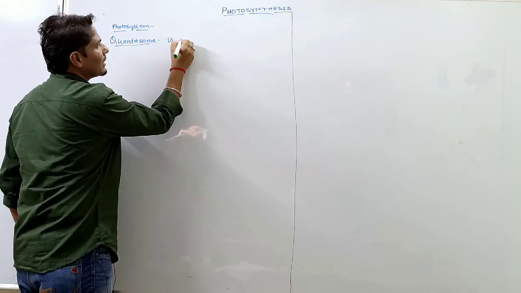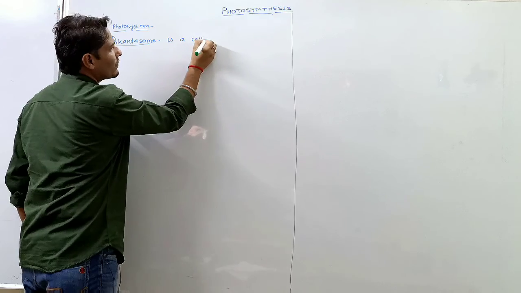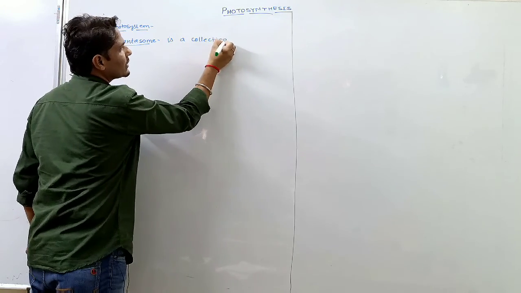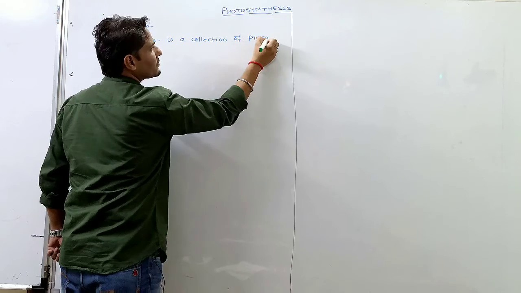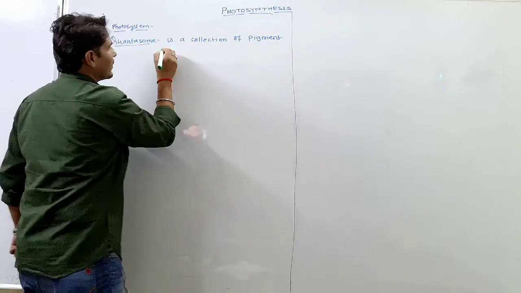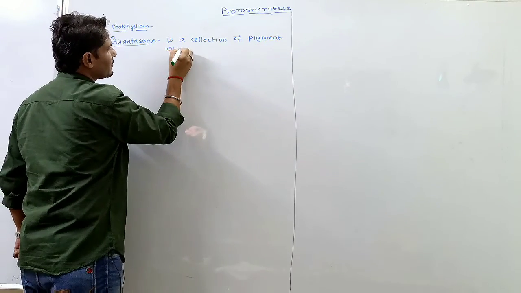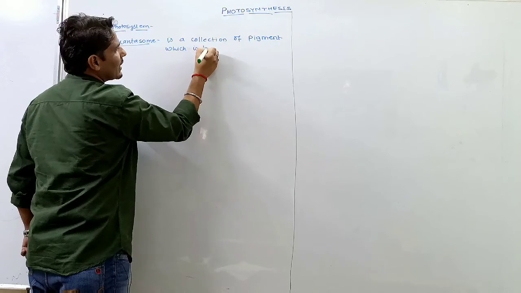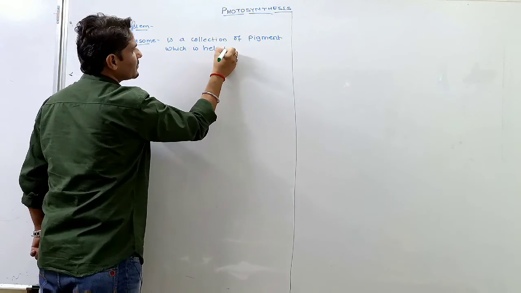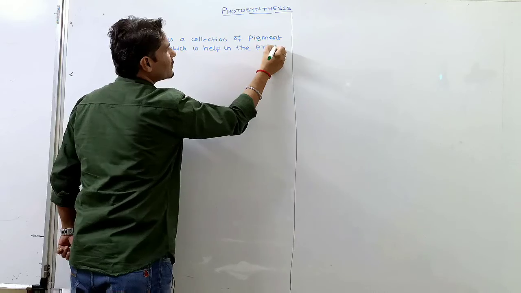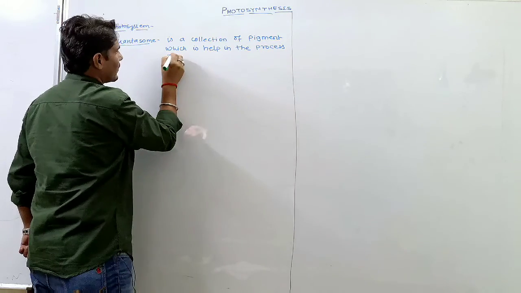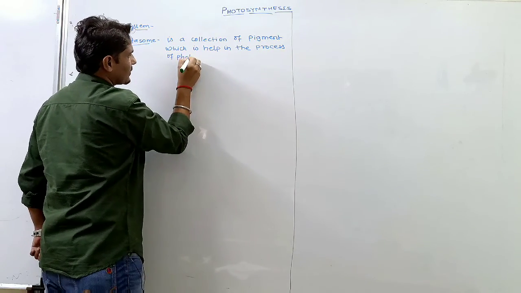Quantasome is a collection of pigments which helps in the process of photosynthesis.